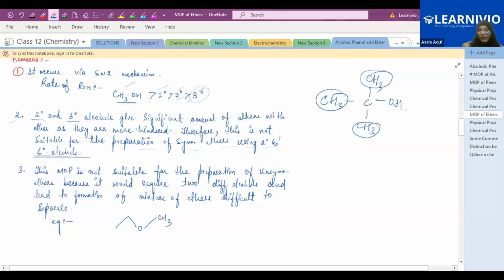When you have to prepare the symmetrical ether, it is not suitable to take a secondary or tertiary alcohol. You always prefer the primary alcohol. Is this clear?